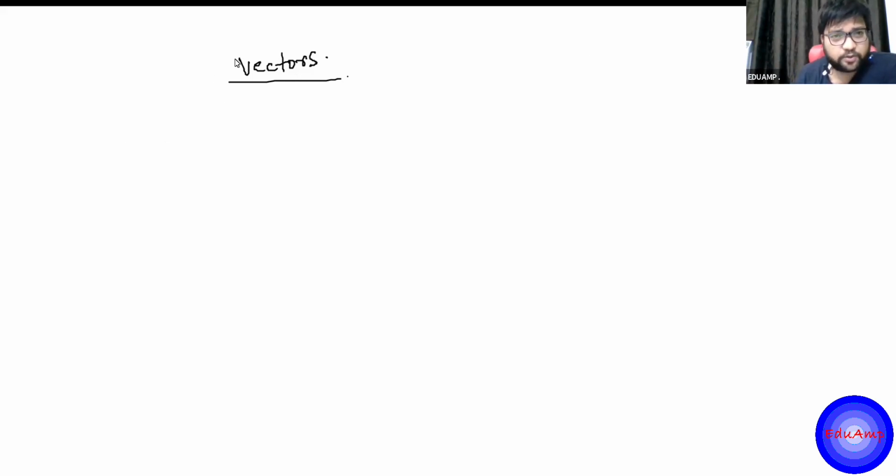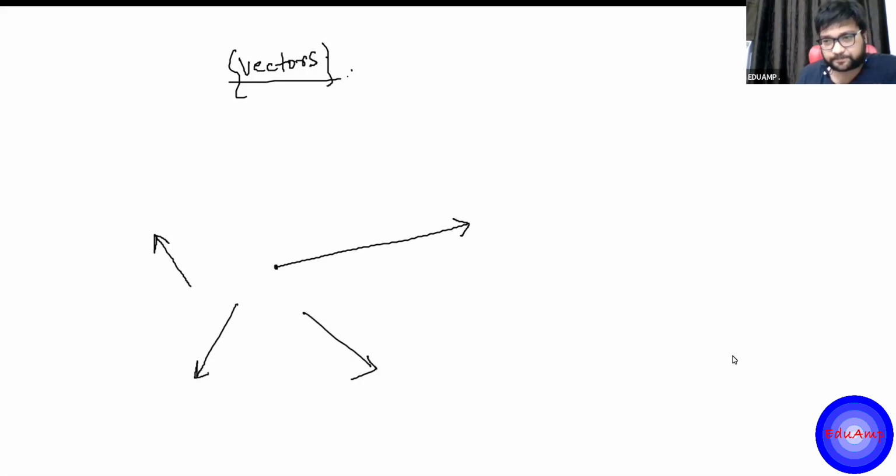So vectors, as we know, have both magnitude as well as direction. A vector is represented by an arrow like this. This is the direction. This is one vector. This is another vector. All the vectors have some direction. These are all vectors.